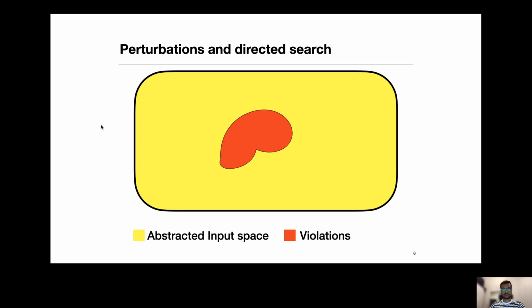Let's visualize how this works. Once we have an input, we will randomly explore till we hit a violation. We want to be in this violation region. So if we go out of this region with a perturbation, we will come back. We will cancel that perturbation and explore other areas. Similarly, we go back out again, come back. It's as simple as that.